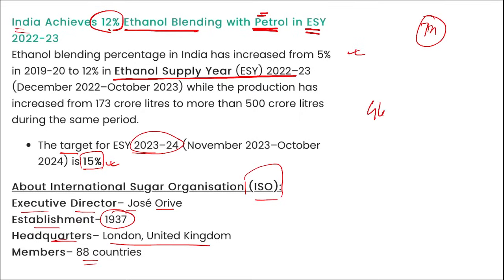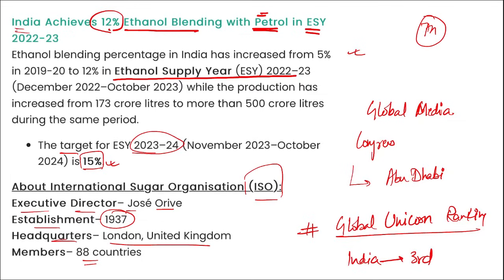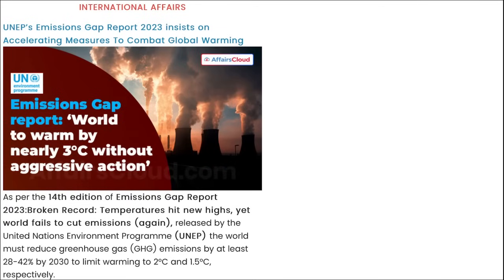Right? Global Media Congress. This Global Media Congress has kicked off where? It has kicked off in Abu Dhabi. Right? Then what is the rank of India in the Global Unicorn Ranking? India ranks third in the global unicorn ranking, right? Mark this. Next is UNEP and international news, right?